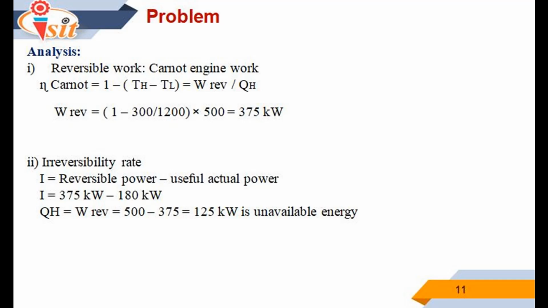The irreversibility rate I equals reversible power minus useful power. I equals 375 kilowatt minus 180 kilowatt, equals 195 kilowatt. Therefore, QH minus W reversible equals 500 minus 375, equals 125 kilowatt, which is the unavailable energy.